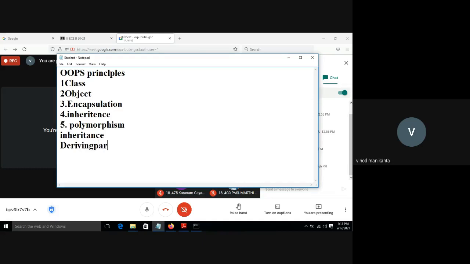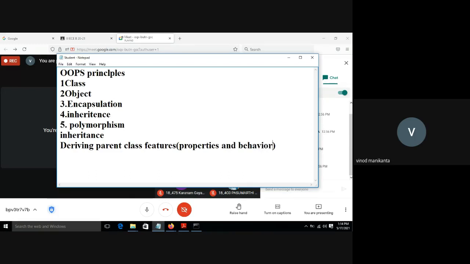Generally inheritance means deriving parent class features. There are two classes while implementing inheritance. The parent class features are nothing but properties, variables and methods. Properties and behavior, method, function, I told you, right?